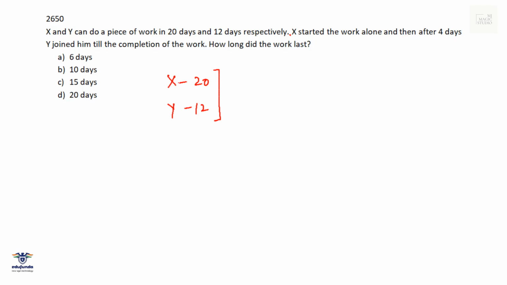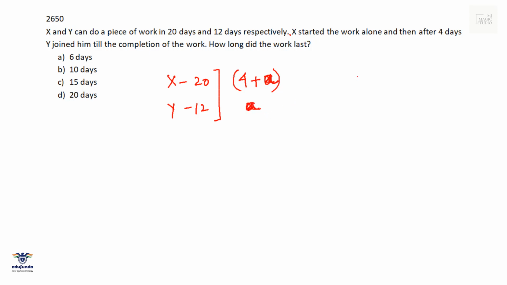That means X worked for 4 days already and then Y joined him till the completion of the work. Let Y work for X days and then X works for 4 plus X days. Or maybe if X doesn't suit, let it be A.